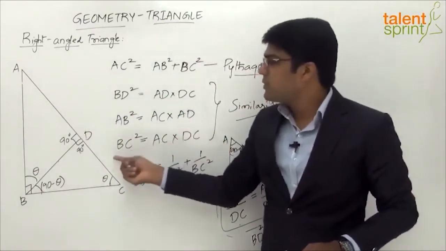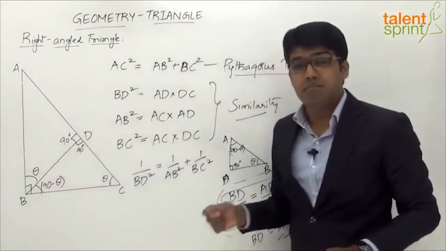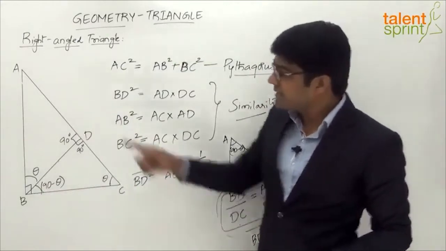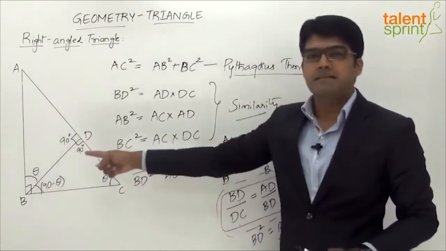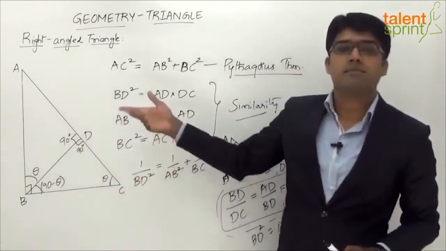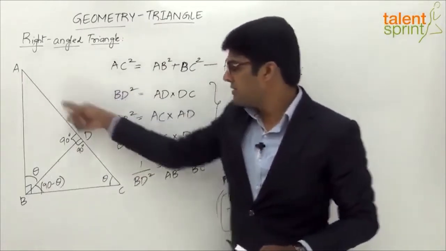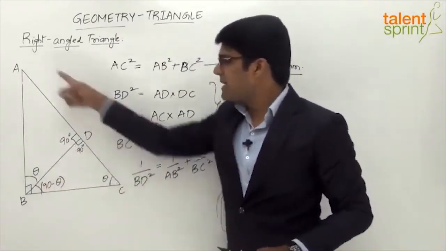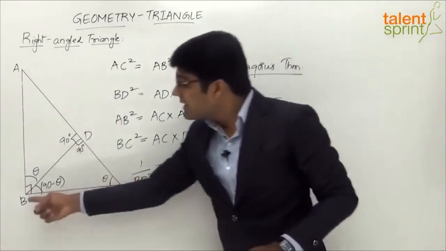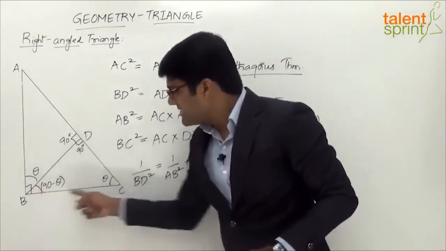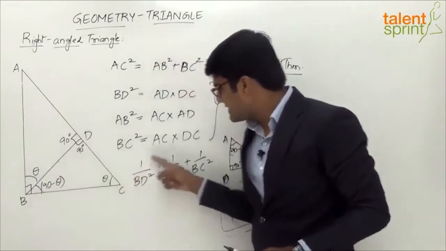Likewise the third one, BC square. Now look at BC, the base BC here. BC is a part of two triangles. What are those two triangles? The original triangle ABC and the bottom triangle BCD. Now consider the hypotenuse and its corresponding part. The original hypotenuse AC, because BC is a part of the original triangle, so we get AC into DC. Why do we take DC? Because in the second triangle BCD, the part of the hypotenuse is DC, so that DC comes here.